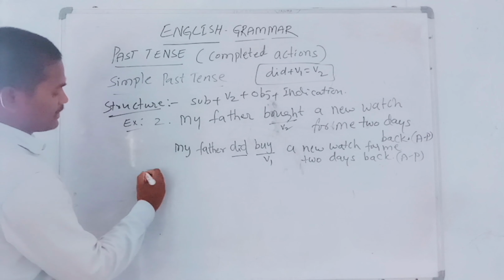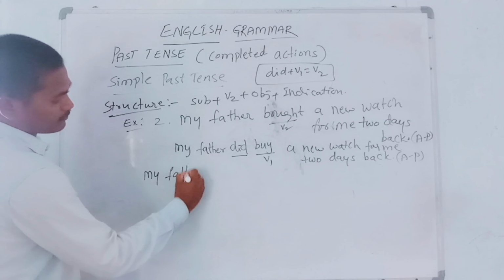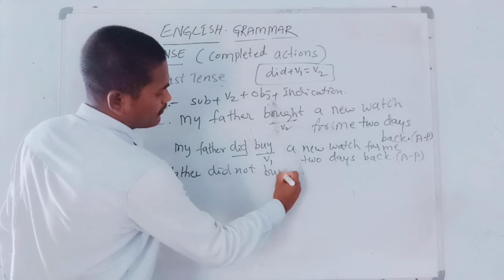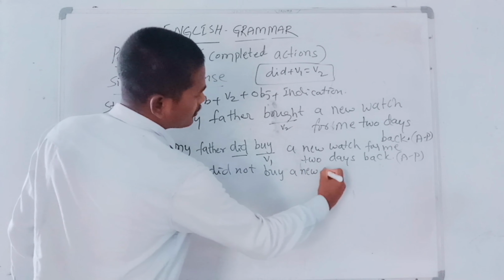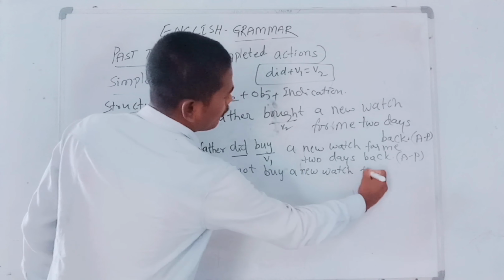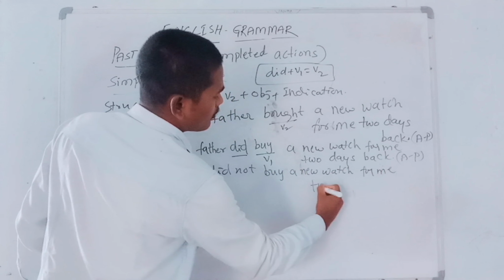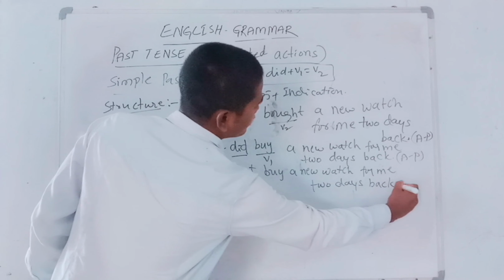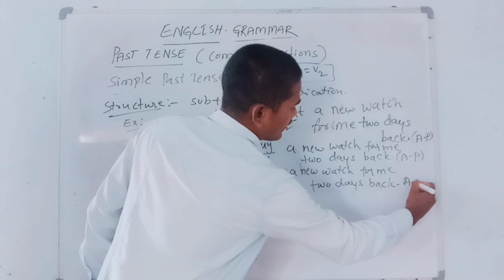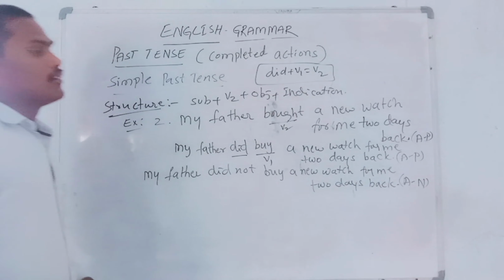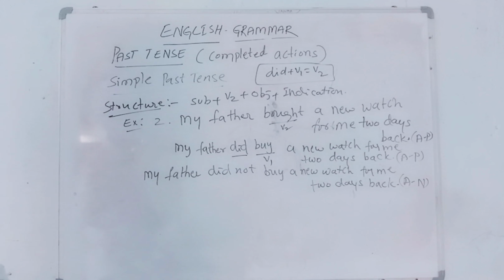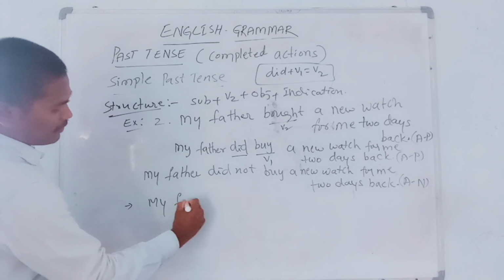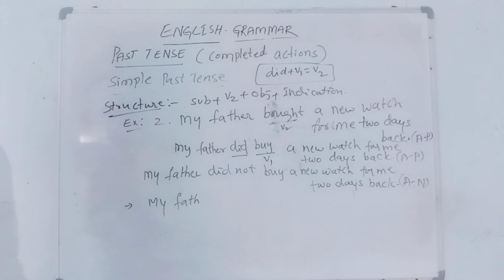Okay. Now negative expression. My father did not buy a new watch for me 2 days back. It is an assertive sentence, negative expression. Next, interrogative.